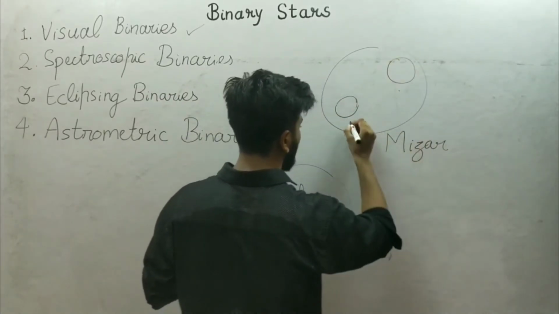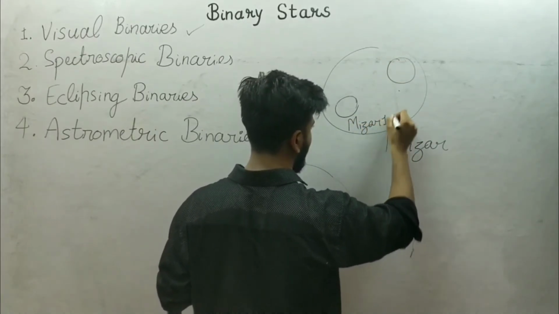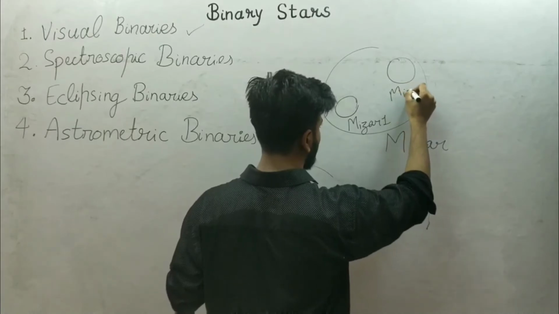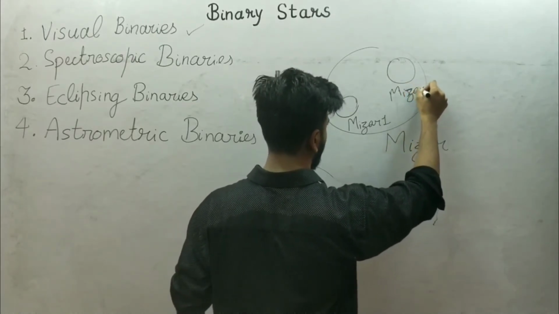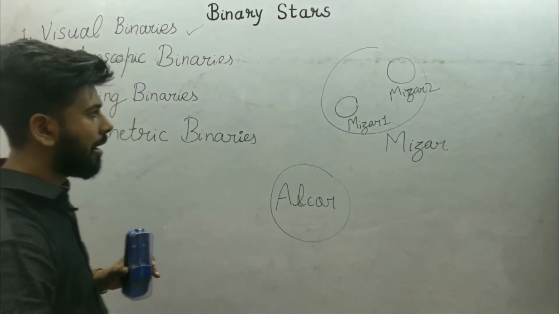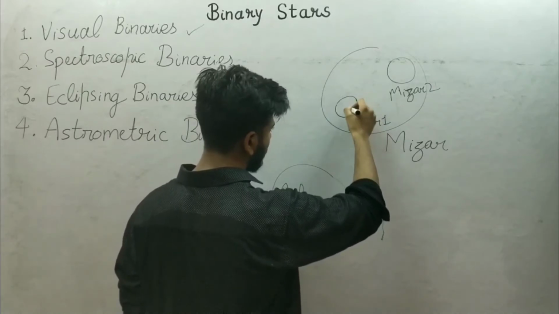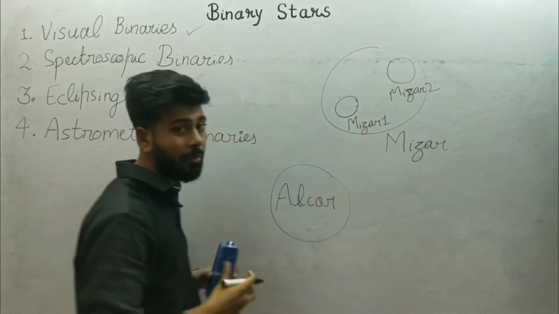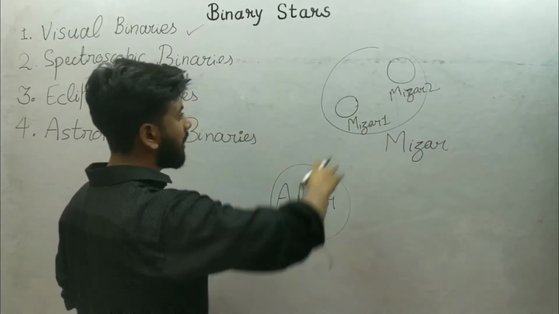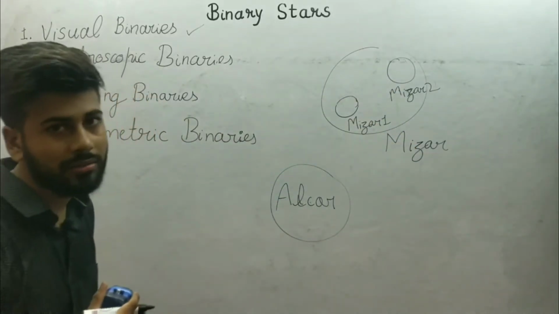So the two stars are Mizar 1 and Mizar 2, and we can observe Mizar 1 and Mizar 2 with the help of a telescope. So Mizar 1 and Mizar 2 are binary stars.